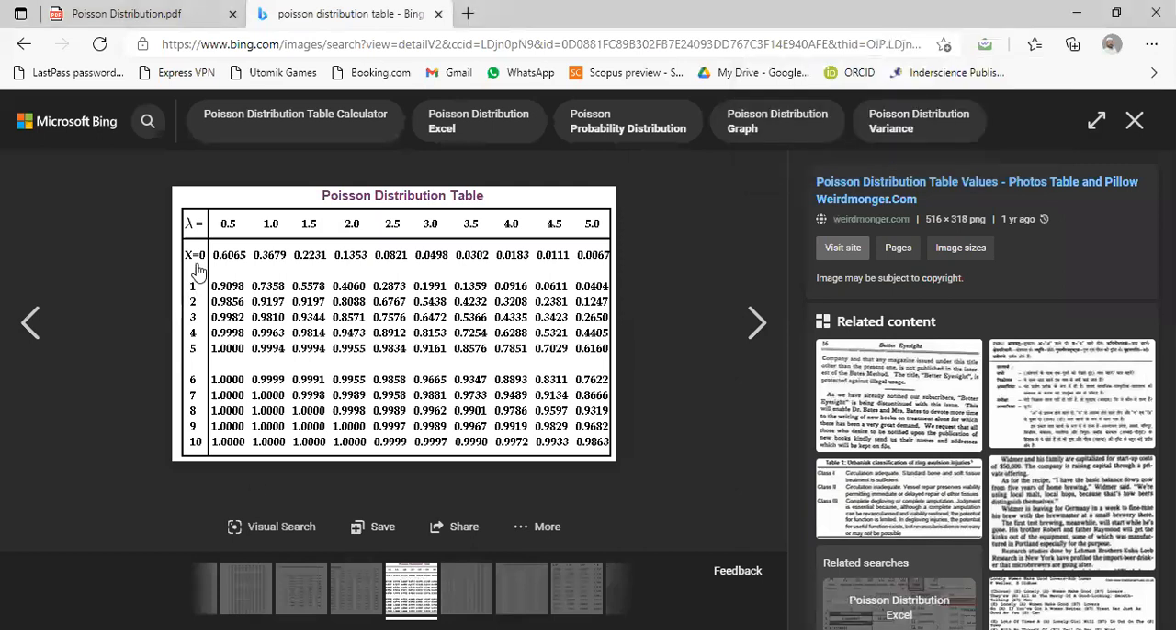Yes? See here, x is equal to 0, right? x means x is equal to R, the same random variable value. When R is equal to 0 and lambda is equal to 3, what is the value? 0.0498. Yes? Are you able to see that? Is it clear, guys?